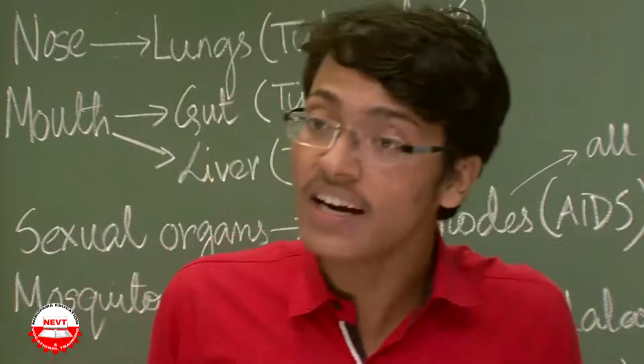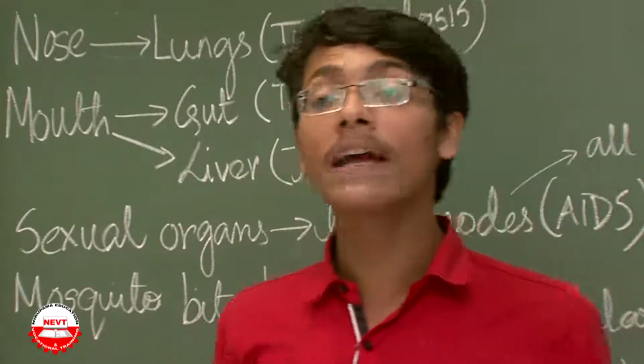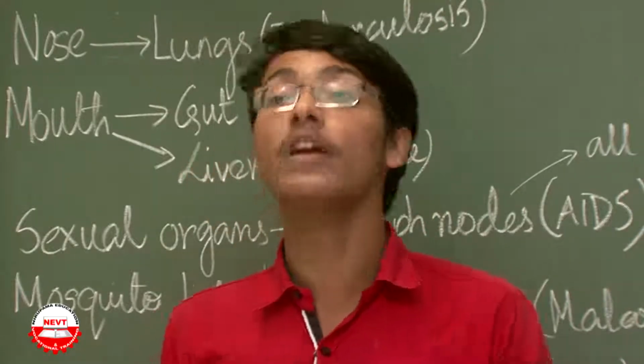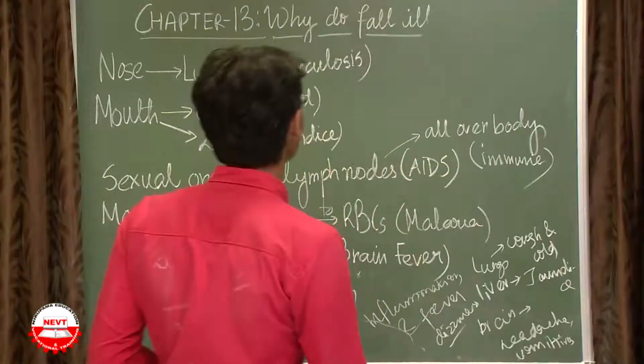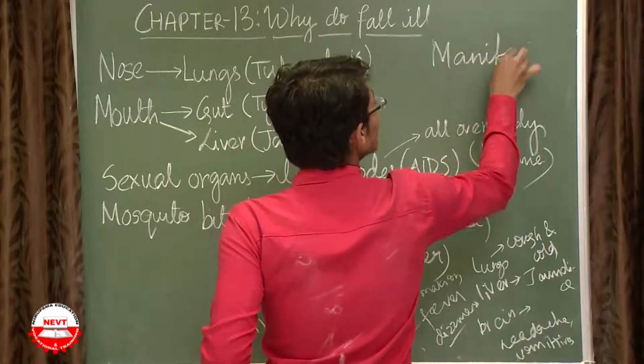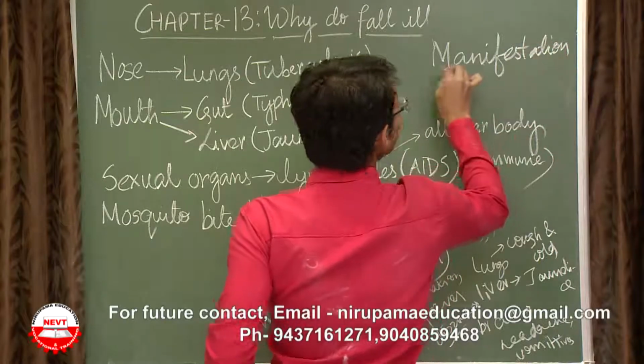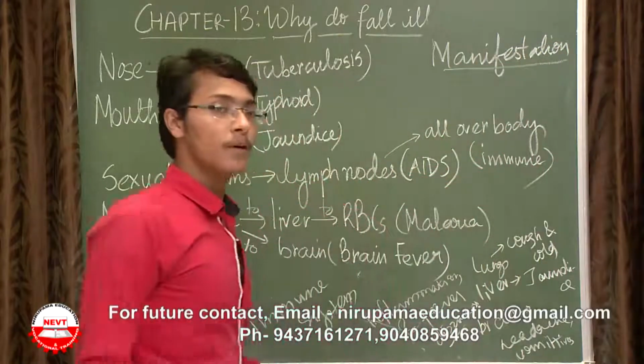So this is the third part of that unit, infectious diseases: organ specific and tissue specific manifestations. Manifestation means how you can see the disease at work.